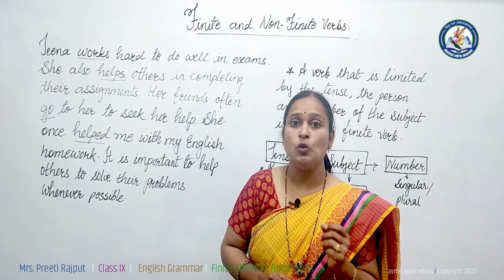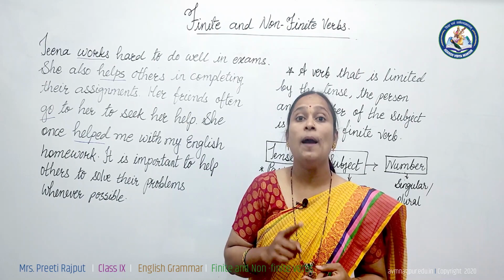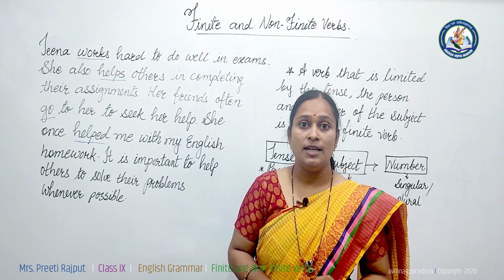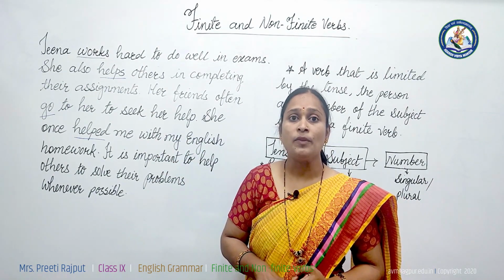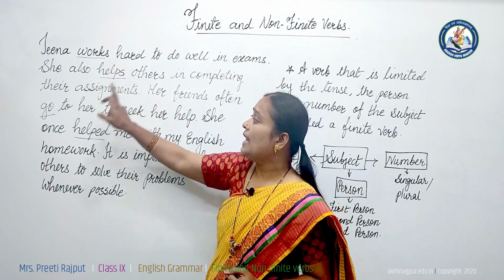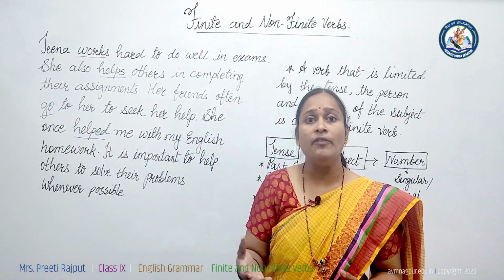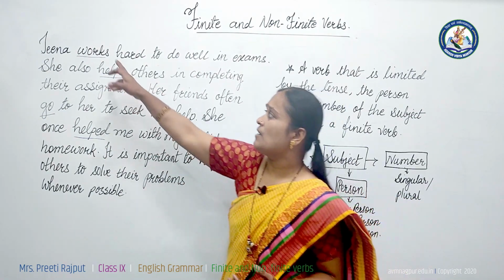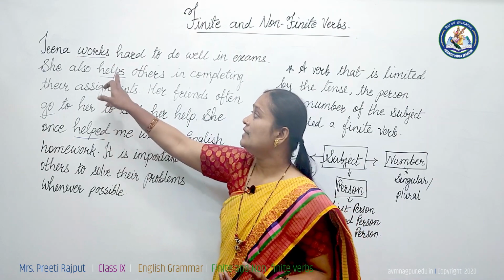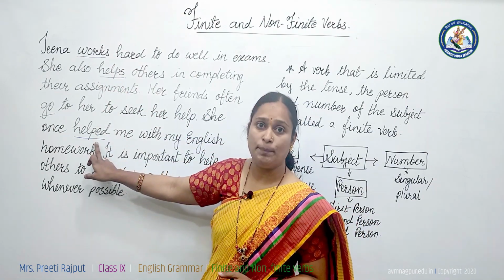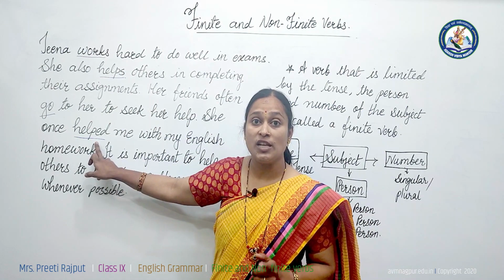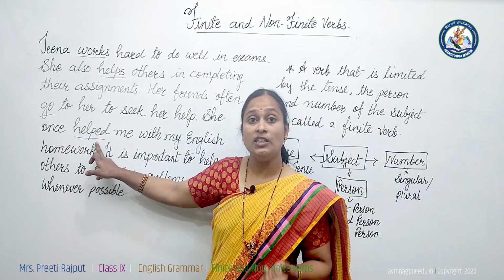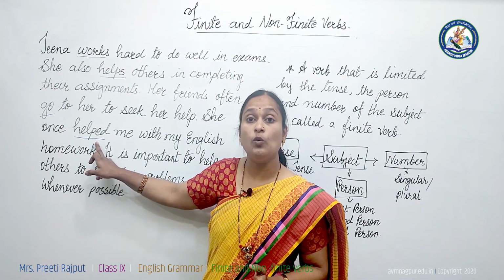Finite verbs means verbs that are limited by the tense, by the number of the subject and by the person of the subject. It is limited by these three things. See, works, helps, go, help. These are defining tenses. They are finite. As we change the tense, present tense into past tense, these verbs change, help changes into helped. In the same way, if I change the number of the subject, number means singular and plural.